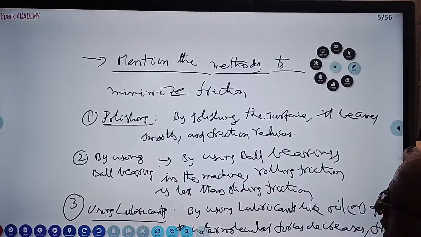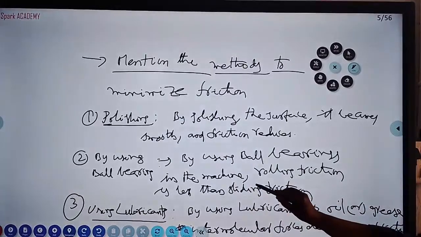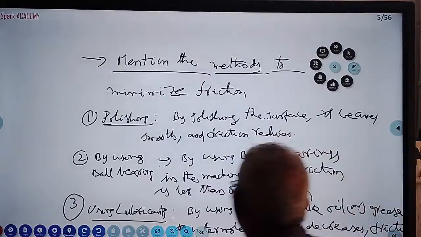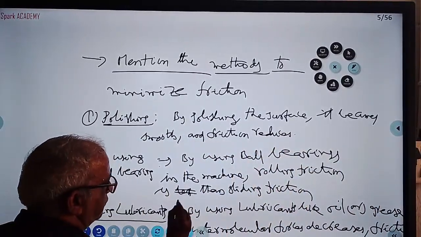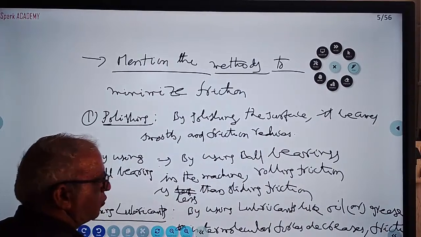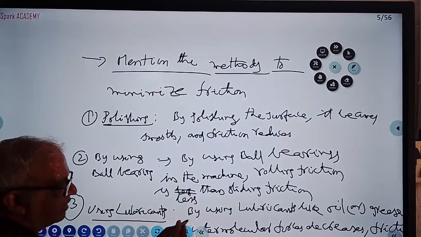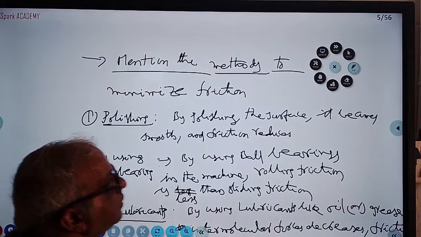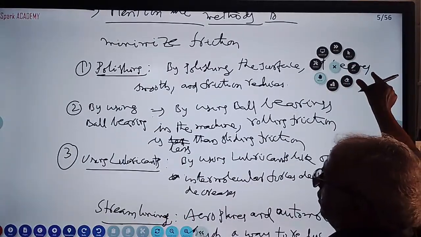By using ball bearings in the machine, rolling friction is less than sliding friction. Sorry, the word "less" is not clear, I'm writing it here. Rolling friction is less than sliding friction. Using lubricants, next point by point.